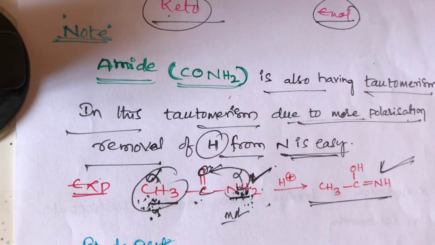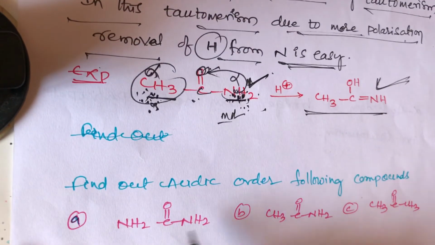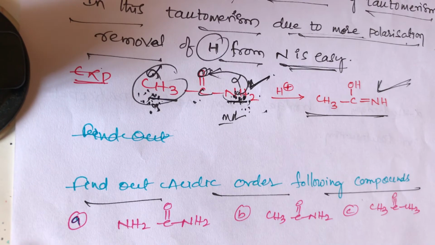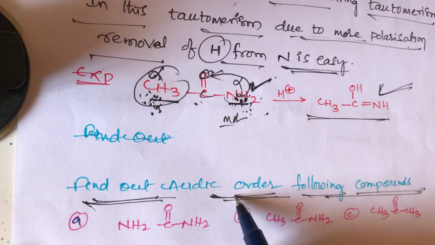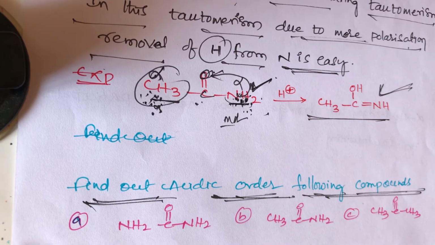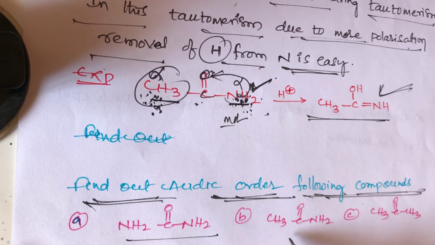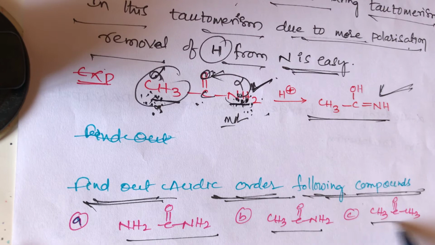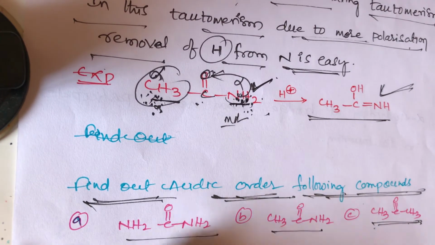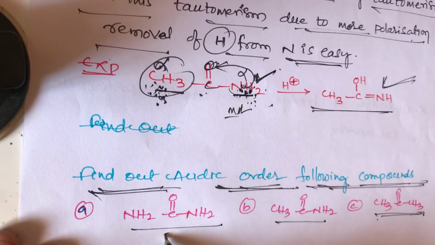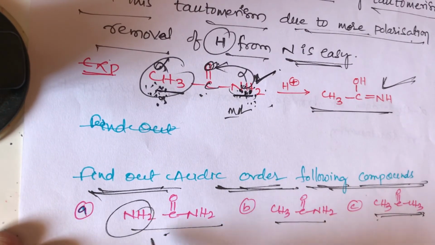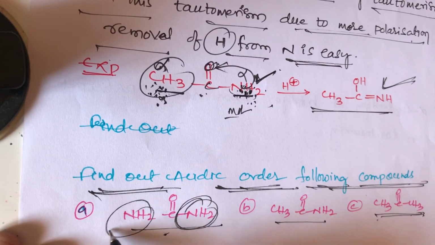Now take one example. Find out the acidic order of the following compounds: NH2CONH2, CH3CONH2 and acetone, CH3COCH3. Which one has the more acidic nature depends on electronegativity. The first compound has nitrogen, which is more electronegative. Two amine groups are there, so this is the more acidic one.